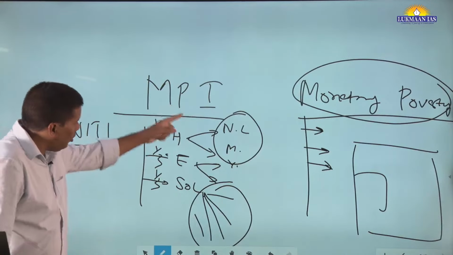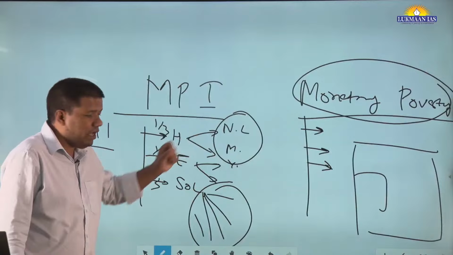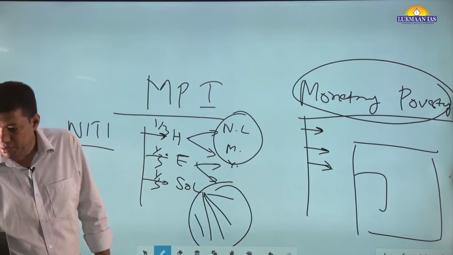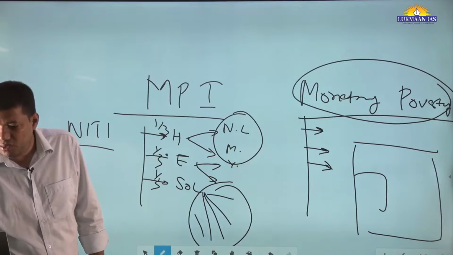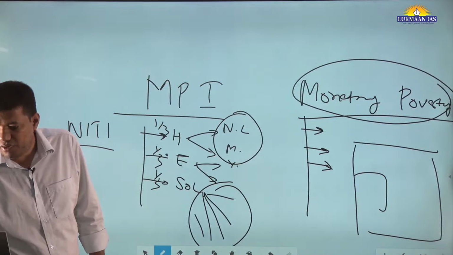All 10 indicators are there, but they have added 2 more indicators to suit the Indian need. And what are those 2 indicators? I've forgotten what those 2 indicators are.